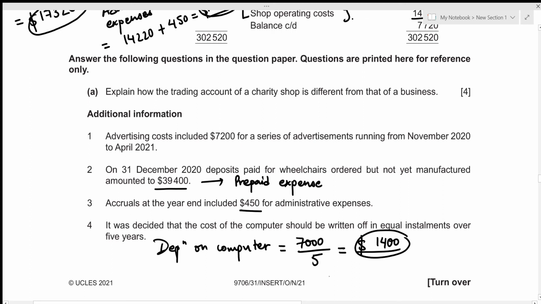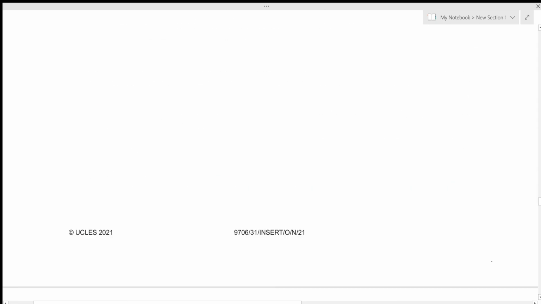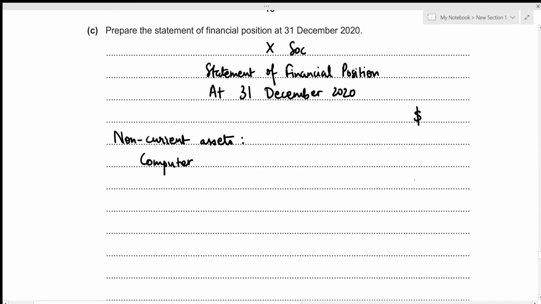So the net book value is going to be the difference between the cost of 7,000 and the accumulated depreciation of 1,400, which gives our net book value to be 5,600. Let's record this value in our statement of financial position. So that's 5,600. Now we can move on to our current assets section.